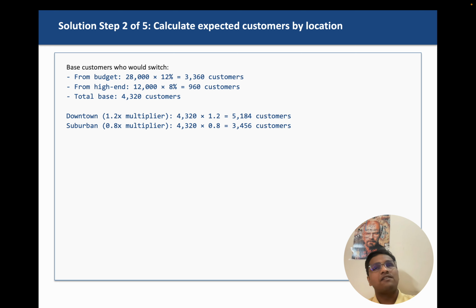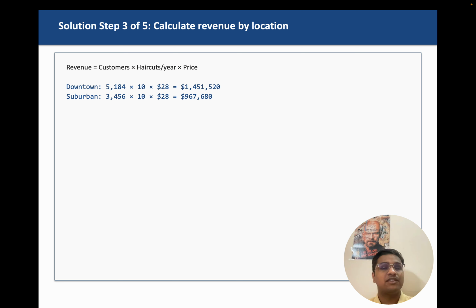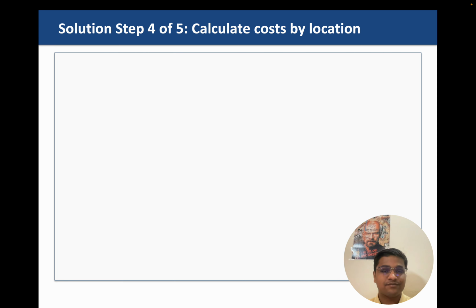So we have a rough idea of how many people are willing to come if we open our shop in downtown, or how many people are willing to come if we open in suburban. Using this information on expected customers, we can calculate our revenue location-wise, which is the expected number of customers times haircuts per year times price per haircut. We get these values. You can take a look at them.